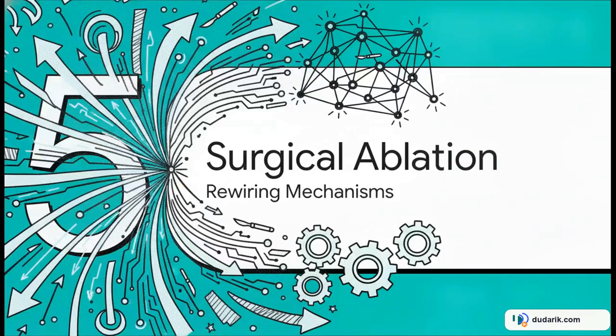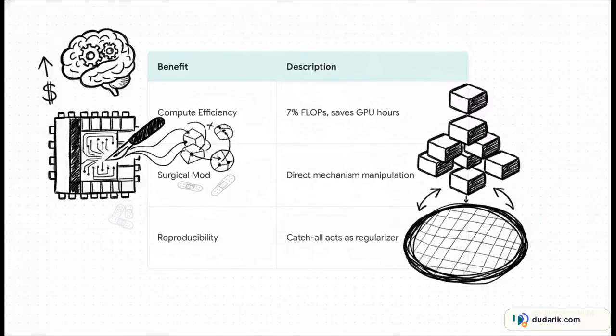Moving to Section 5, surgical ablation and rewiring. Let's see what we can actually do with this. So what happens when developers scale this up? We know about the compute efficiency, but the surgical modification is where the real magic happens. The researchers scaled this up to a 12-block transformer and proved they could surgically ablate and rewire memorized sequences. And the best part? They did this with negligible side effects on other inputs.